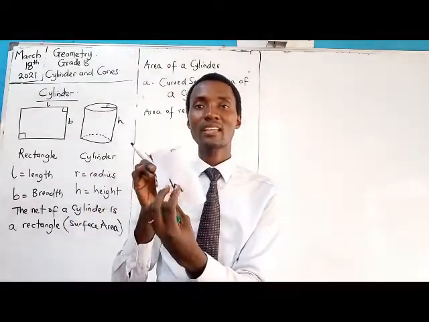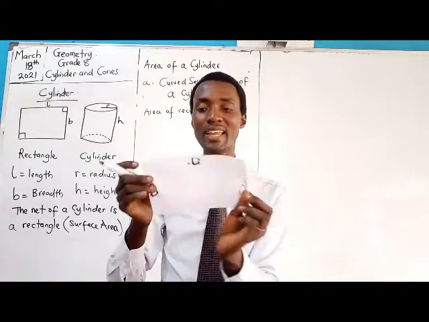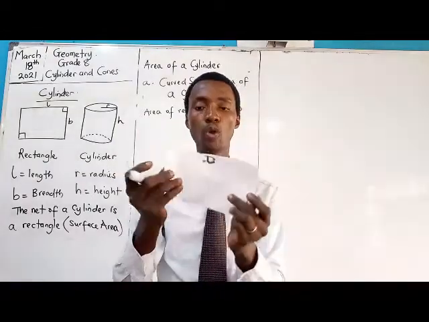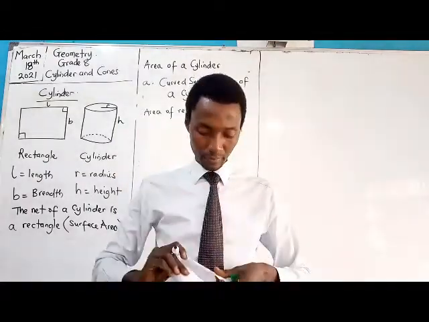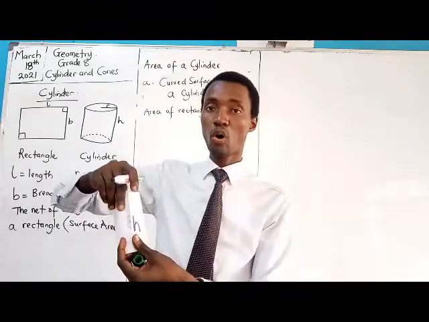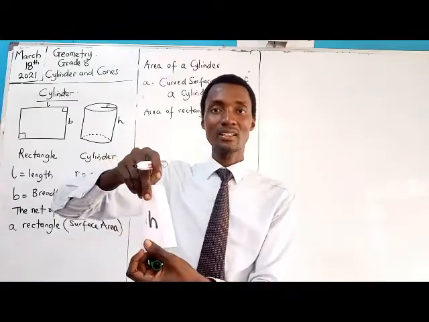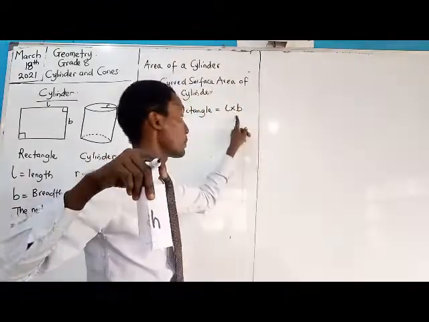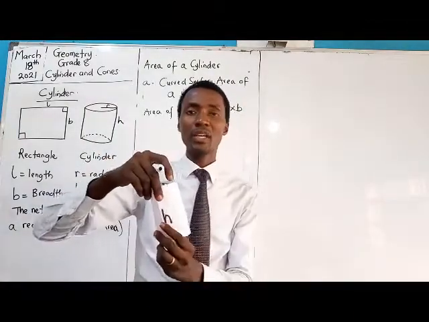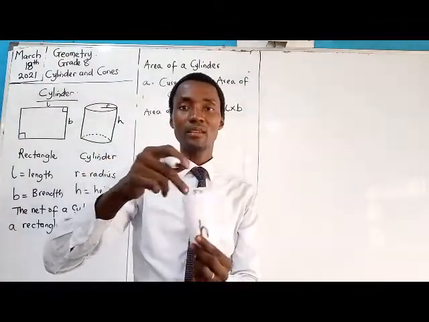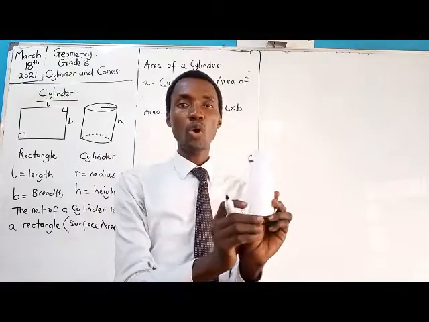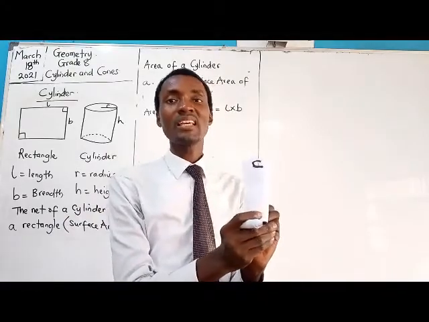Are you seeing that? That's why I made this marking. The side that was breadth before will become height. So if I fold like this, what you're going to see will be height. So B, the breadth, becomes height. Now, the part that was length before will now become what? C. And what is C? Circumference.